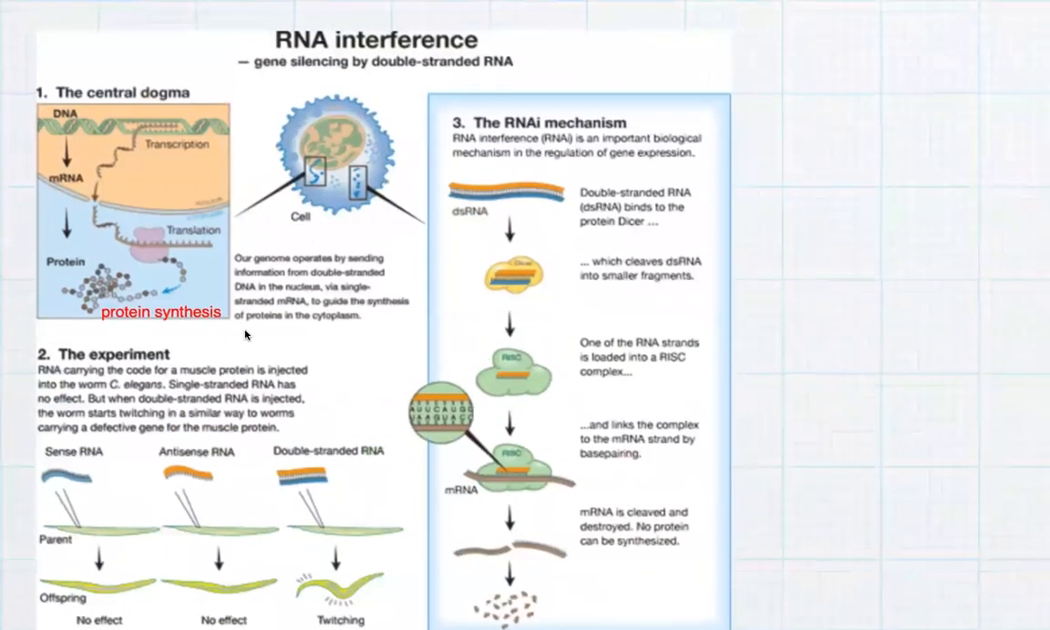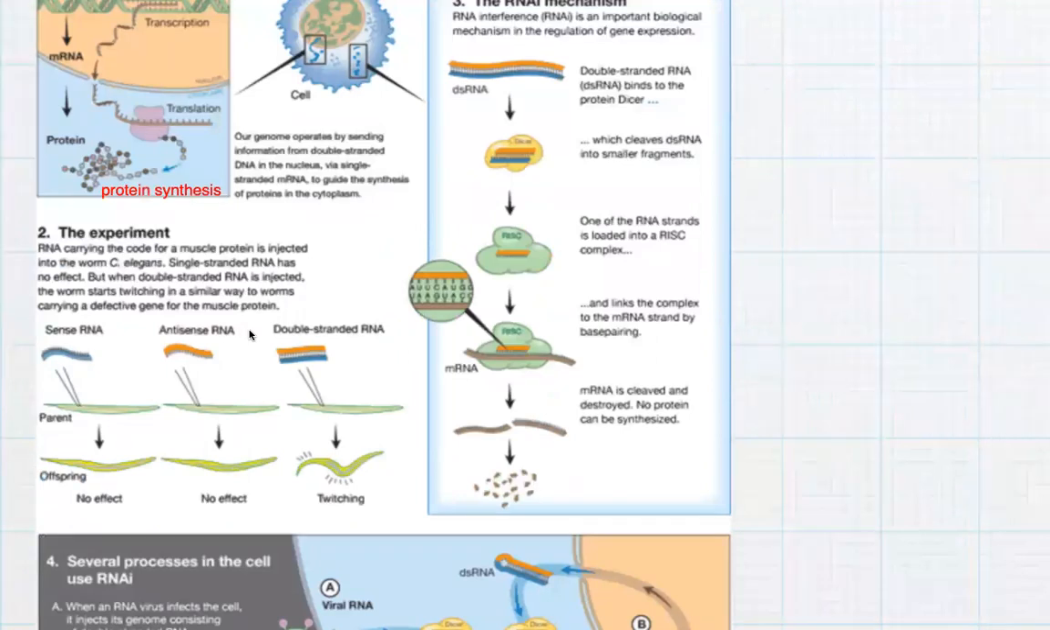So the experiment: RNA carrying the code for a muscle protein. How this particular RNA interference technology was invented: RNA carrying the code for a muscle protein is injected into the worm C. elegans.